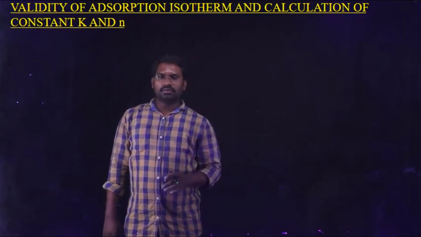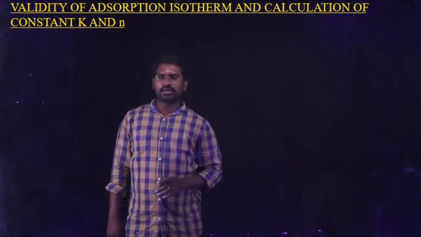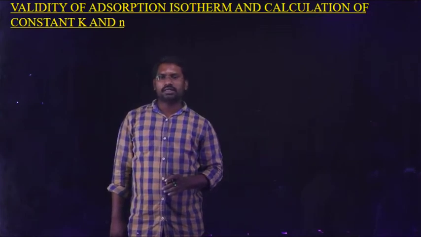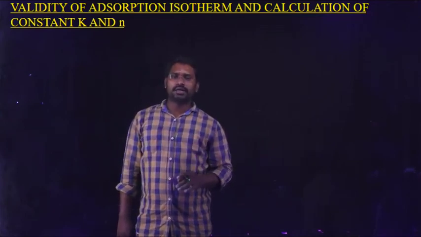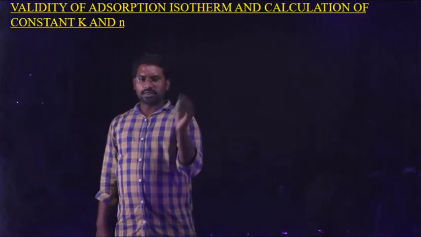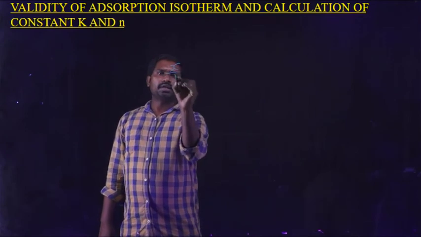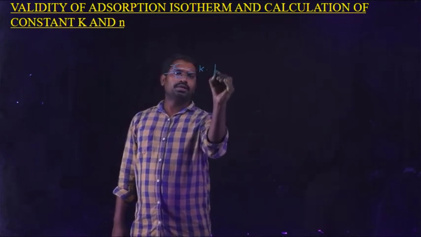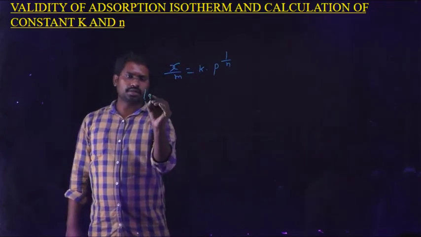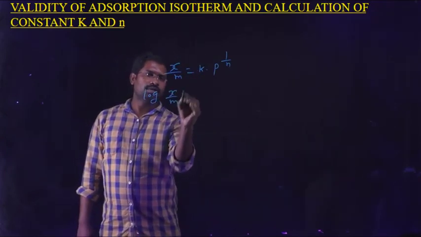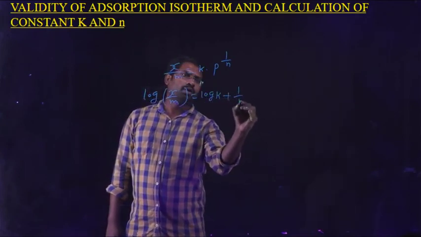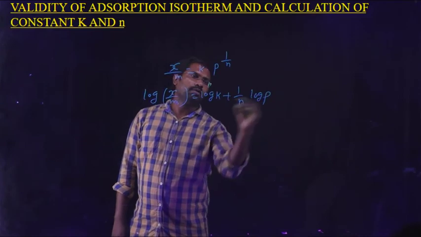Okay, next is the validity of the adsorption isotherm and the calculation of the constants k and n. How can we check the validity of the Freundlich adsorption isotherm? We know the equation of Freundlich adsorption, x by m is equal to k into p power 1 by n. Taking logarithm on both sides, this gives log x by m is equal to log k plus 1 by n log p.